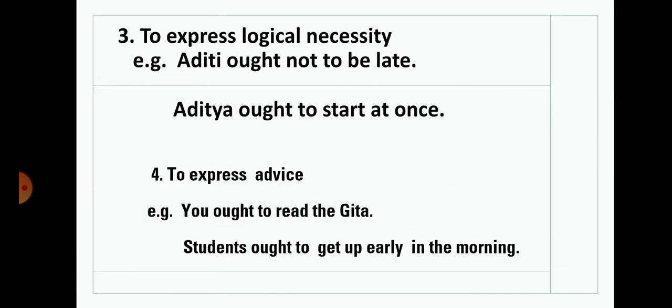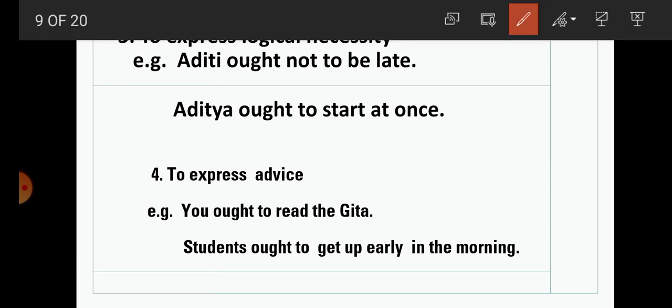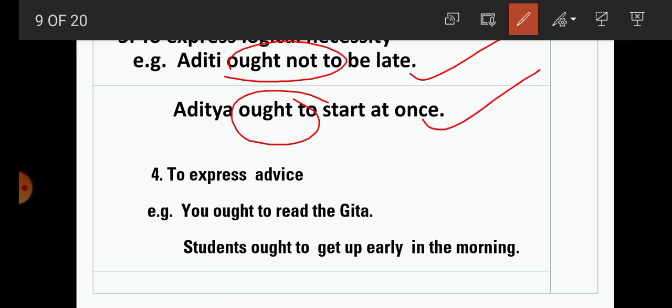Some more rules of ought to, students. Number 3, to express logical necessity, where there is some logic behind it. For example, Aditi ought not to be late, otherwise there will be some punishment. Ought not to be is in the negative sense. So this is logical necessity. Aditya ought to start at once. Here again there is some logical necessity to start at once. So here ought to is used.